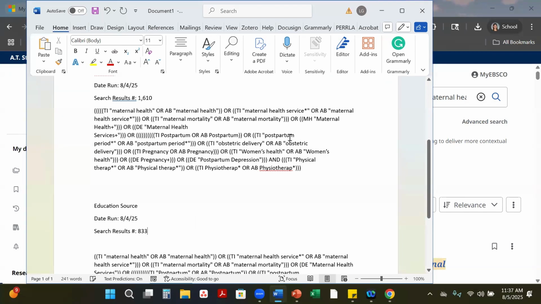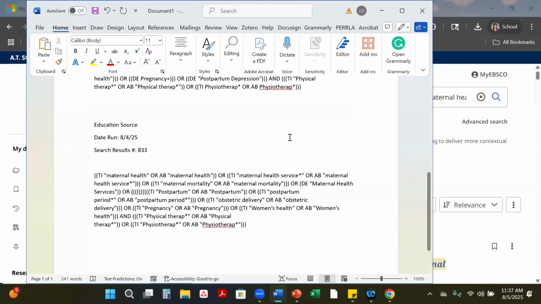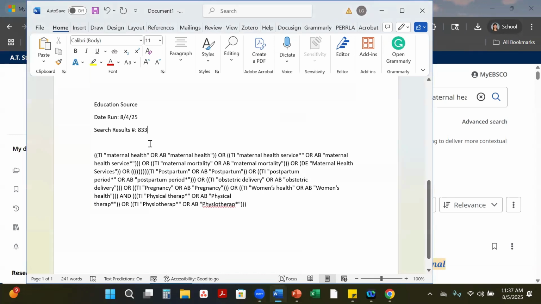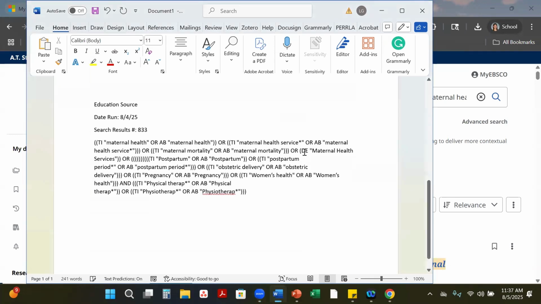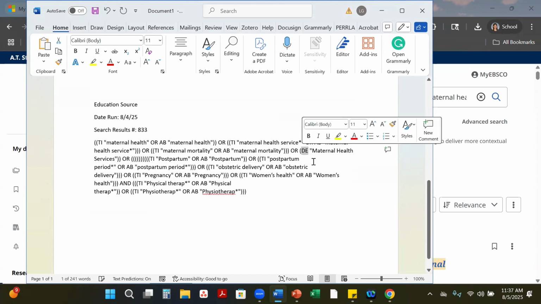So that is how you would translate your search string into Education Source. If you have any questions or need assistance with this translation, changing your subject heading acronyms, finding them, or translating however you need to, reach out to your liaison. We will be happy to help you.